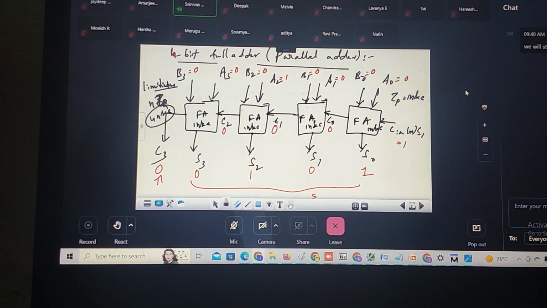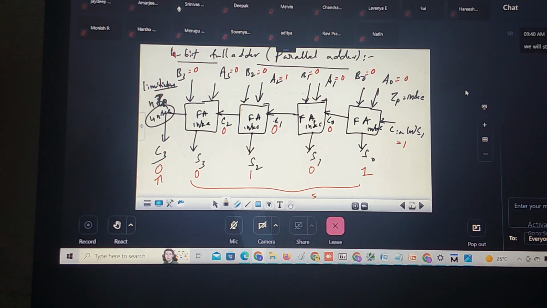The device which is giving 8 GB RAM will not be using this because of the delay here. So they will go with what? Fast carry adders. There are many fast adder circuits, each having its own advantages and disadvantages. Now, with respect to the parallel adder, what is the advantage? Building up the circuit is easy.